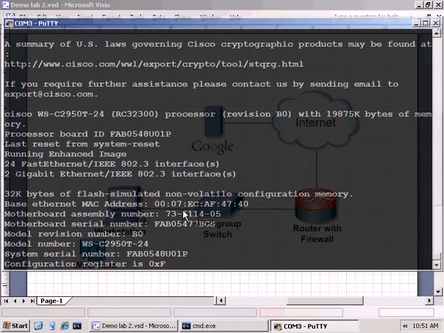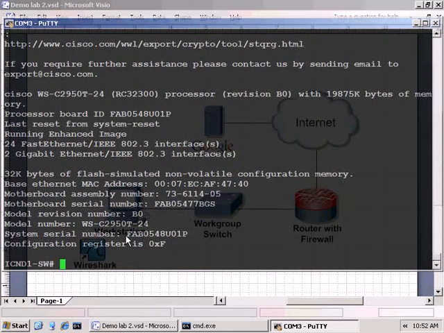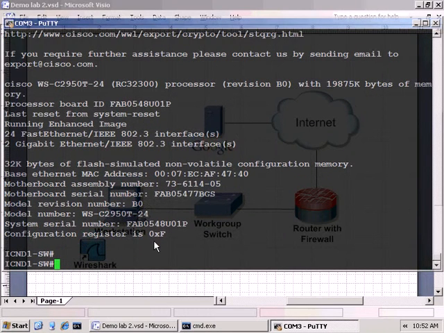Okay, and then we have the MAC address. This is the base MAC address for the switch itself. Motherboard assembly and other information that you might need when dealing with TAC, such as the serial numbers and so on. Okay, so that brings us back to our switch prompt.